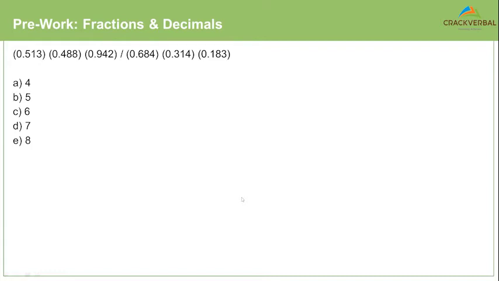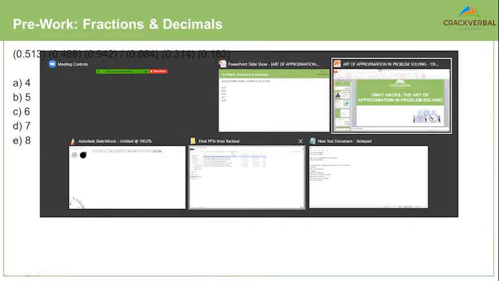Okay, all right. So when it comes to fractions and decimals, I'll just shift to a white screen where I can write more freely. You have to understand that you can convert decimals to fractions and fractions to decimals. Both are interconvertible. So for example, if I have a number like 0.57, I know 0.57 will be 57 by 100.